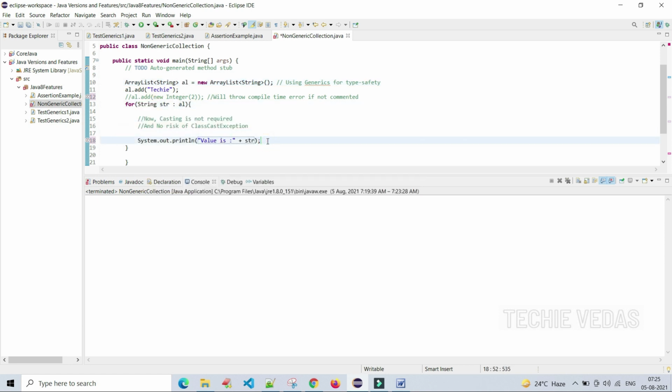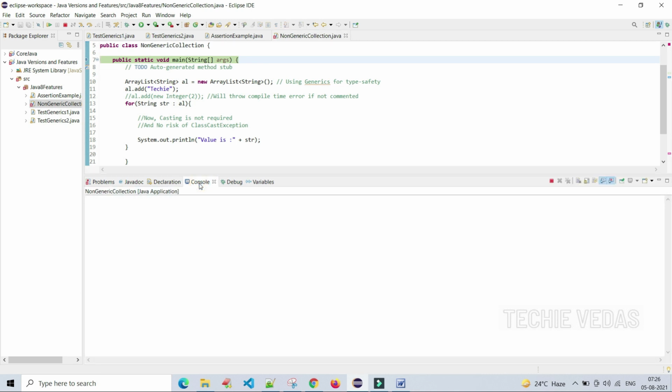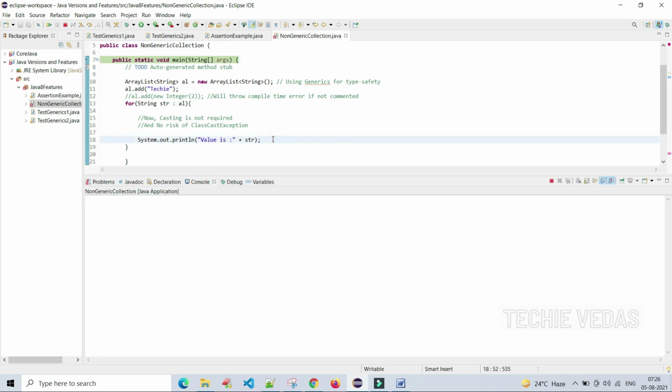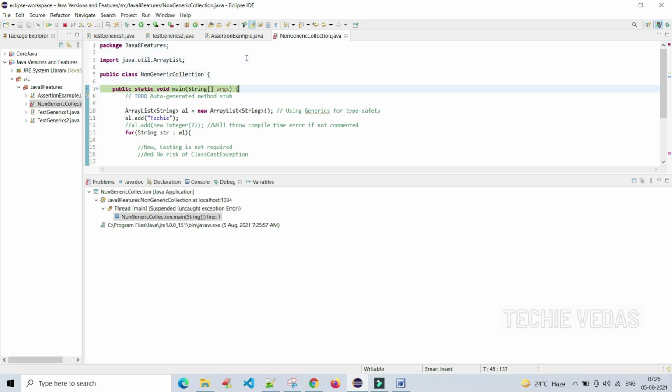Now I am running it. And what is the console? What is the error it is showing? Type safety here.